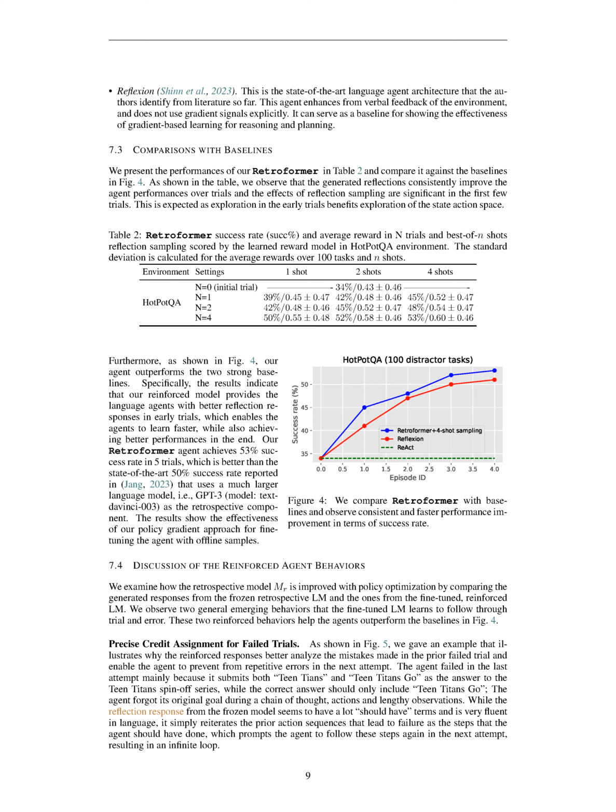The reflection response from the unaltered model tends to use a lot of "should have" phrases and, while it's linguistically fluent, it simply repeats the previous sequence of actions that led to failure. This encourages the agent to repeat these steps in the next attempt, creating a never-ending cycle. In contrast, our reinforced response encourages the agent to focus on the spin-off series right from the start. It instructs the agent to find the answer in its previous actions and observations, with a particular emphasis on the search results for Tara Strong.